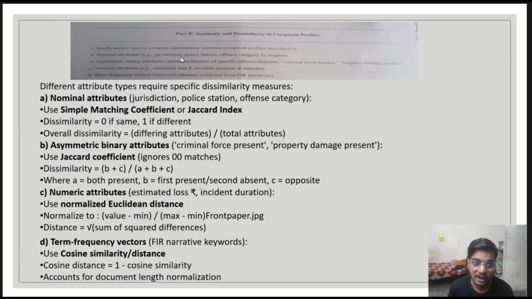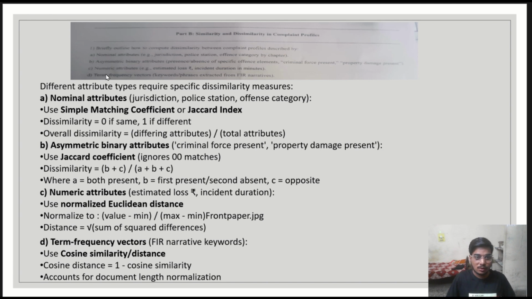So we have come to the part B. The part B section includes the similarity and dissimilarity in complaint profiles. So we will work on one of the important aspects which refers to similarity and dissimilarity in the complaint profiles, which is very useful while working over various kinds of complaints.